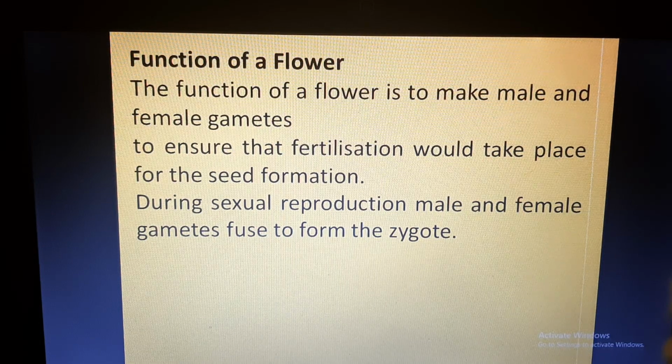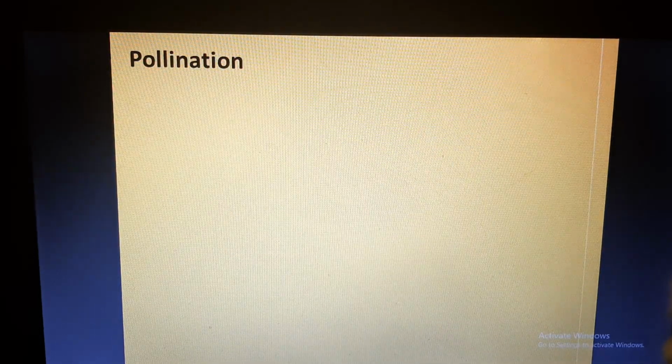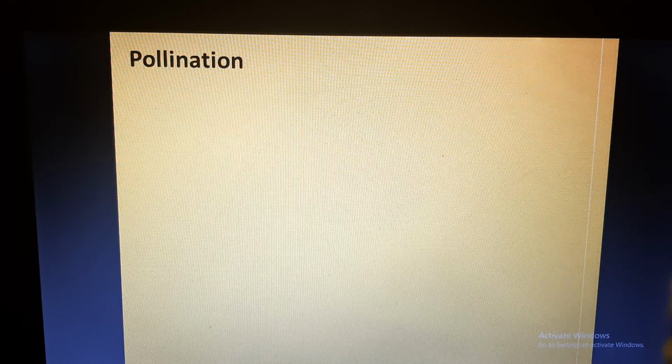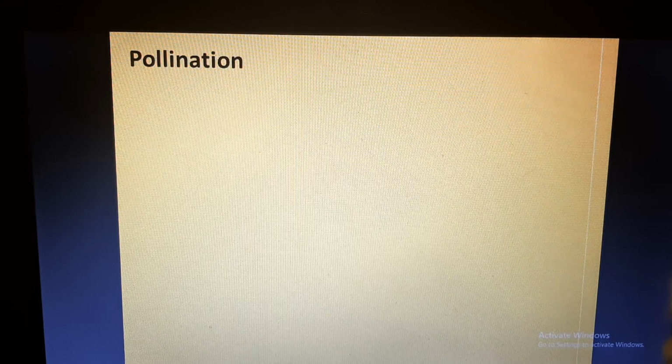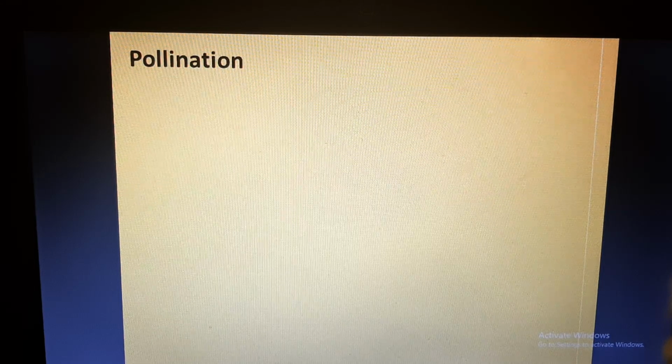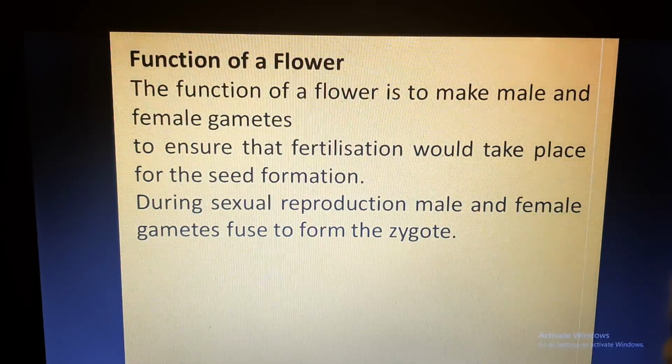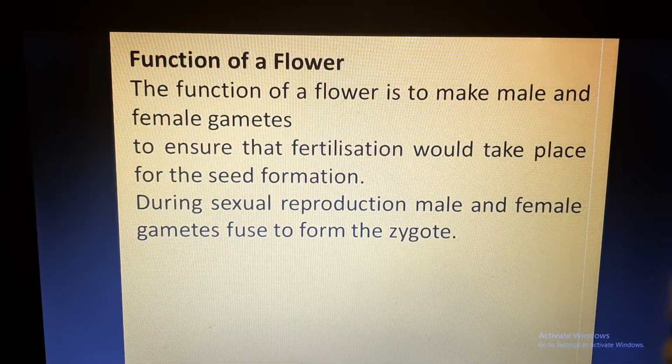During sexual reproduction, male and female gametes fuse to form a zygote, and this process is called fertilization. Now you see that we have understood that male parts and female parts are present in flowers. Male parts are separately located in a flower and female parts are also separately located.